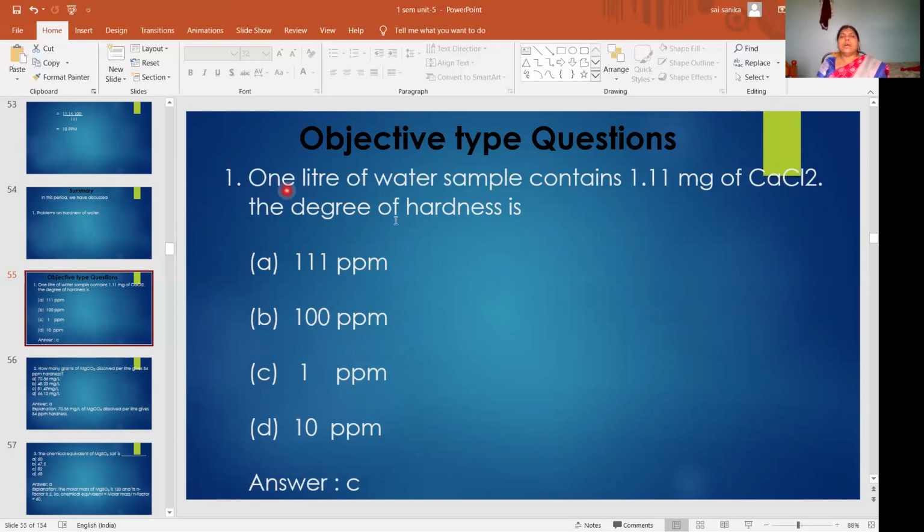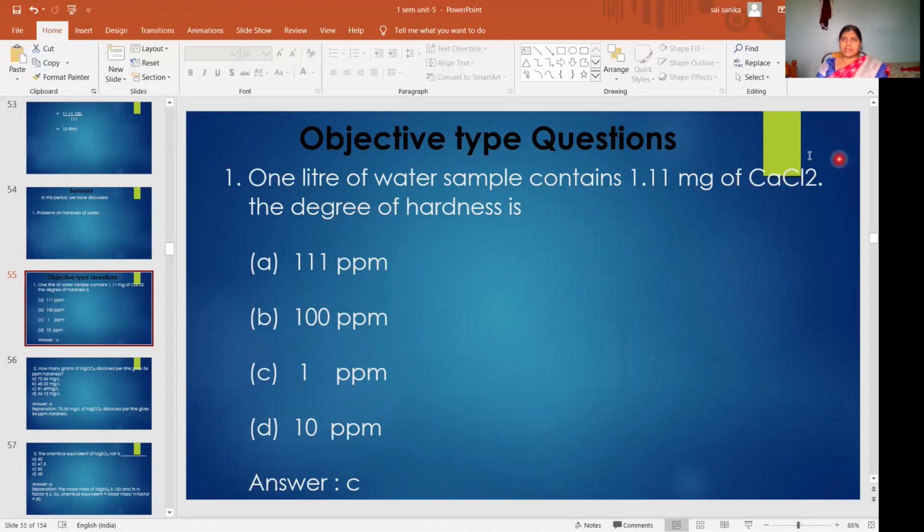So here, 1 liter of sample contains 1.11 mg of CaCl2. What is the degree of hardness? Very simple. Weight is given and he asked you to calculate the hardness. So what you have to do? W by GMW into 100.